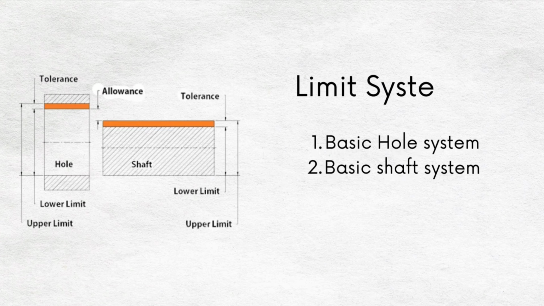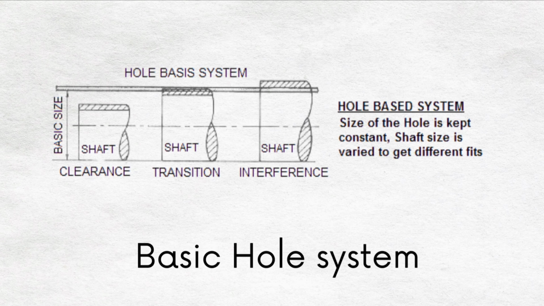Limit system. A limit system consists of a series of tolerances arranged to suit the specific range of size in order to enable specific classes of fit between the mating components. The following are the two bases of limit system. First, basic hole system. In this system, the design size of the hole is the basic size, from which allowance is subtracted to obtain the diameter of the shaft.